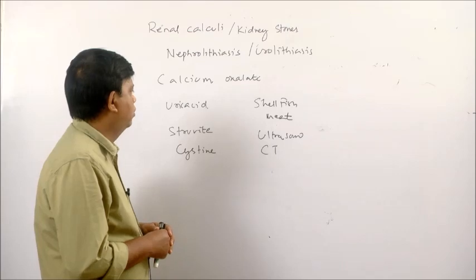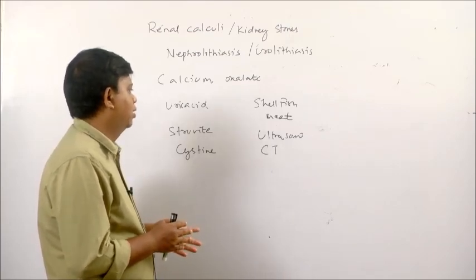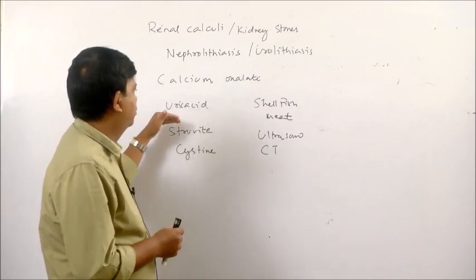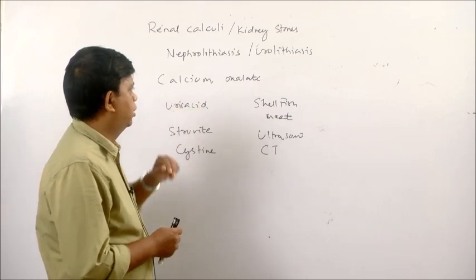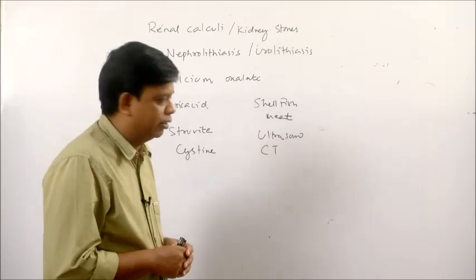So, by taking plenty of water, using a painkiller and medication to remove the small stones, one can get relief from these kidney stones. But when the kidney stone is bigger in size,